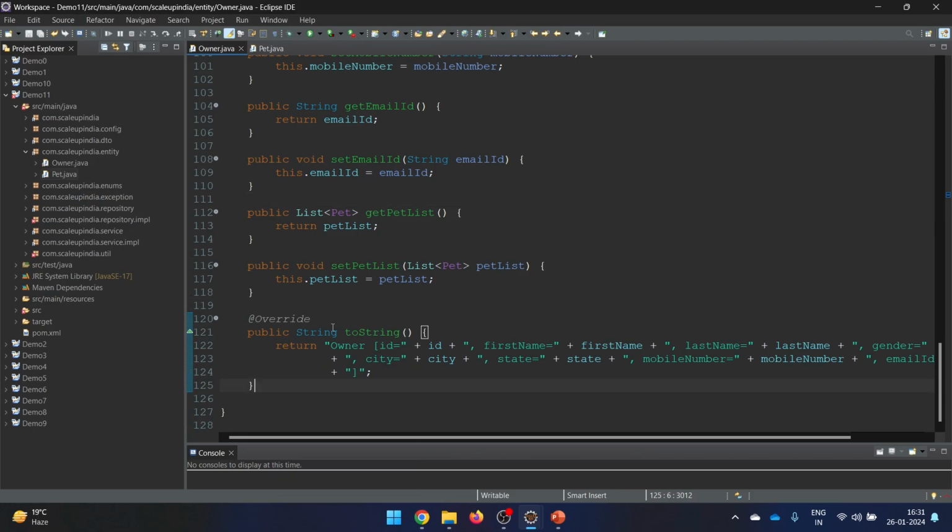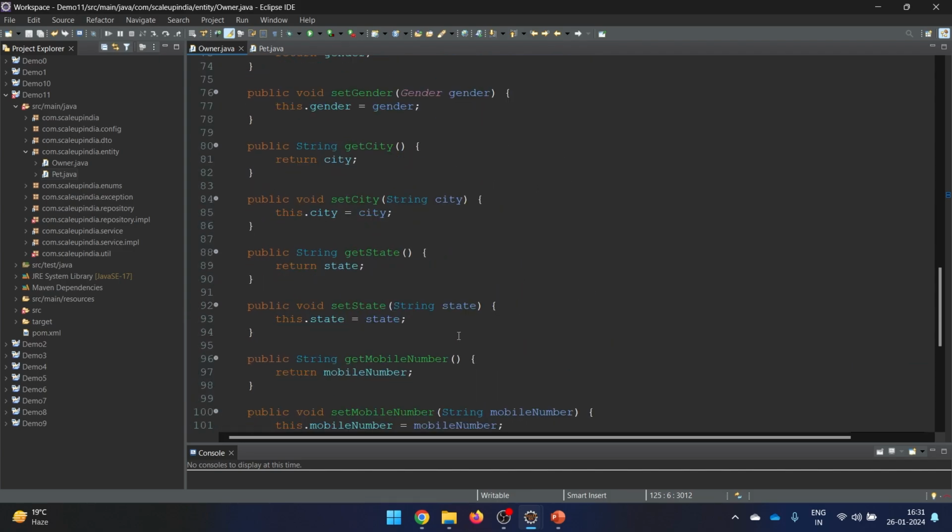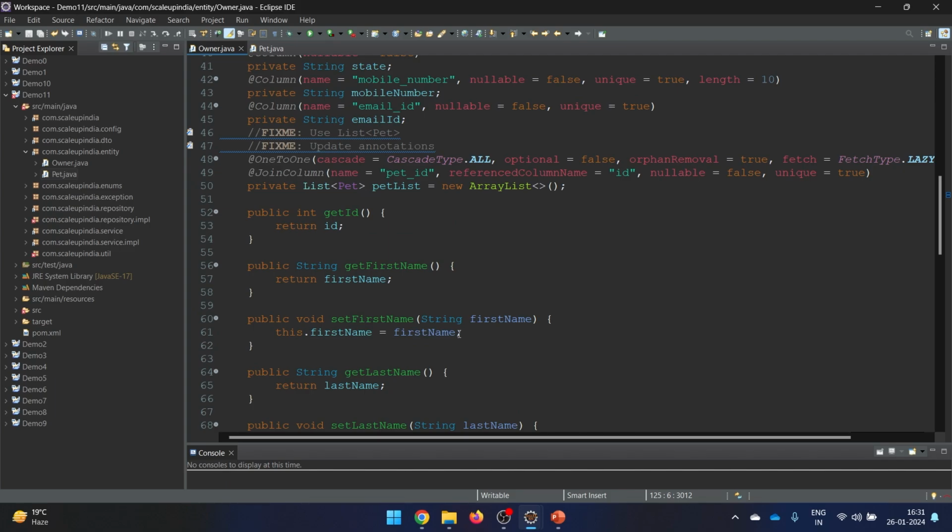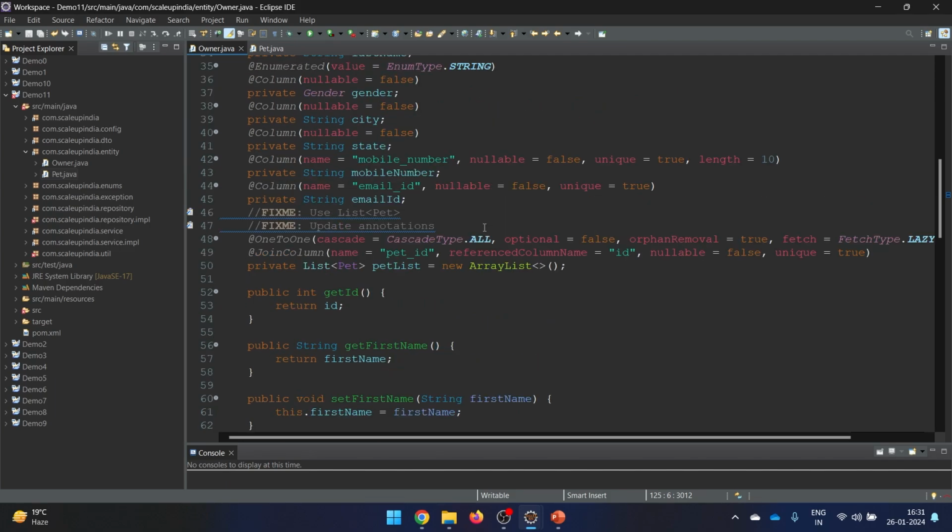So now I have modified the toString method also, and as of now what I have done is that from here I have removed the pet list, because in the DTOs also we have the complete toString method. So as of now I have removed it. Later on if we wish we'll just add it again here. That's not an issue for us. Now let's go to the top and see what are going to be the changes.